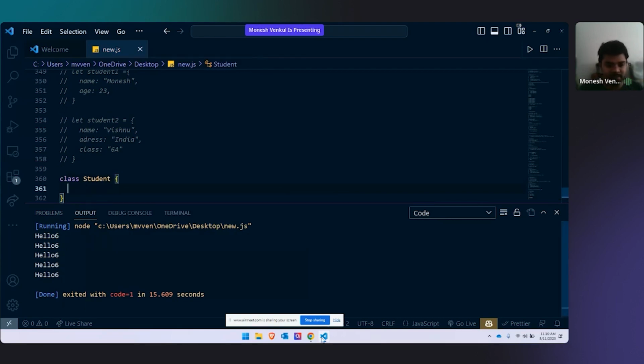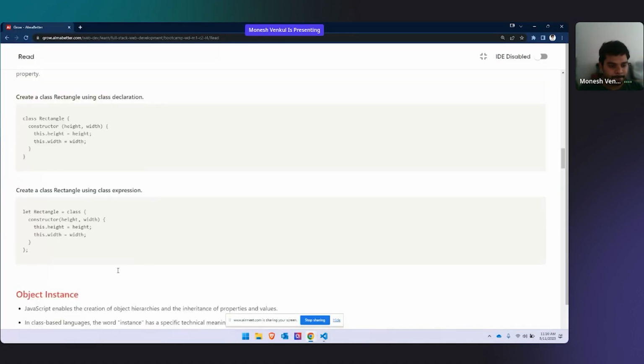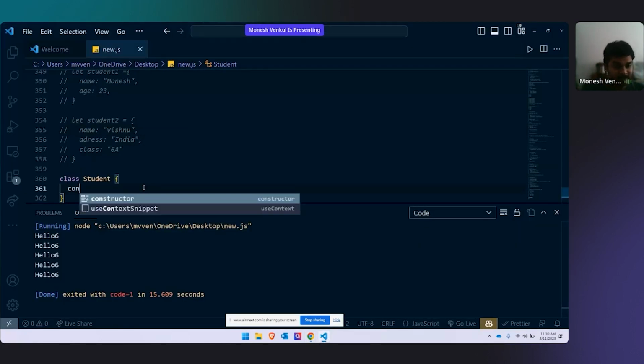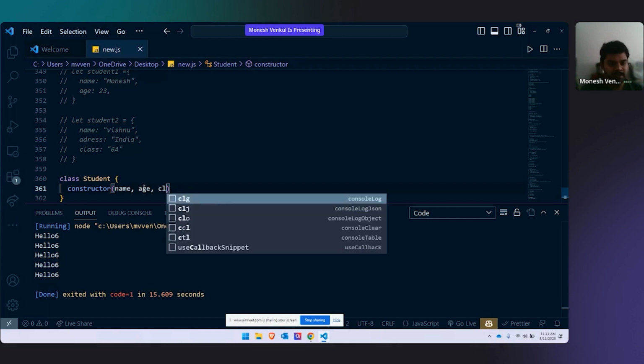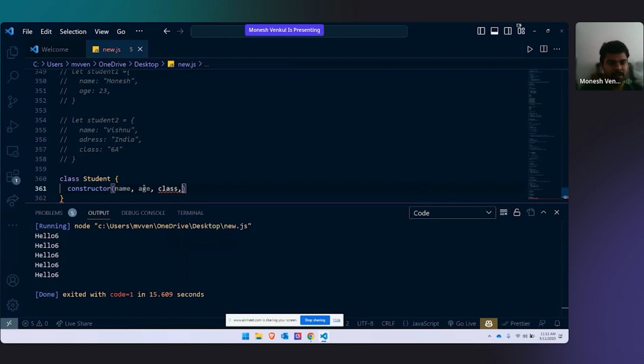Let's bring up a good example, or else I'll continue with this. I have to talk about what this constructor will do. Let's say it takes name, it takes age, it takes class, it takes address. Oh, sorry, class is already a keyword, so I cannot use it. For now, let's say name and age. Now let's think only name and age is there.